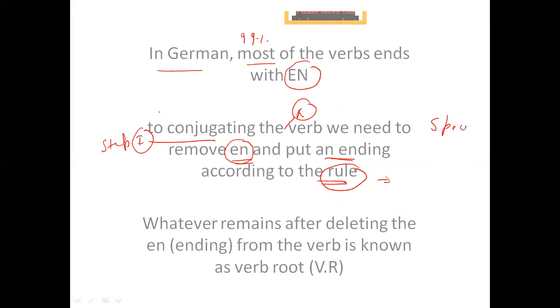There is a specific rule which we need to memorize, for conjugating a verb. To conjugate a verb, we need to remove en and put an ending according to the rule. So we should know the rule, right? And again I have written here, whatever remains after deleting the en ending from the verb is known as verb root. This we have already discussed in our previous slide.